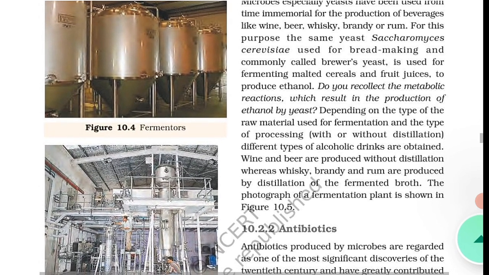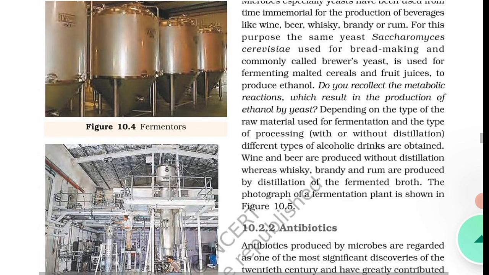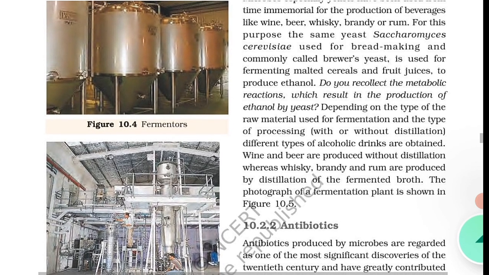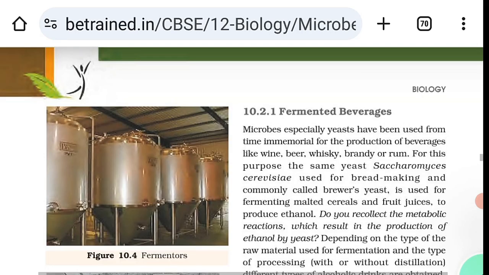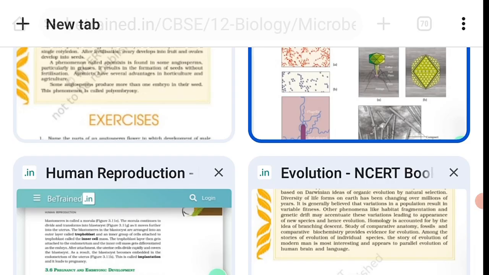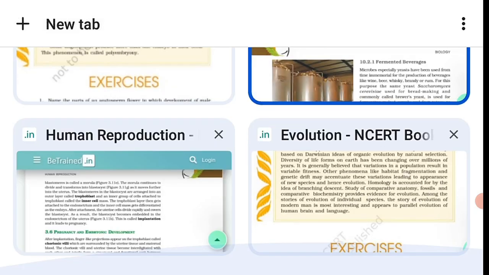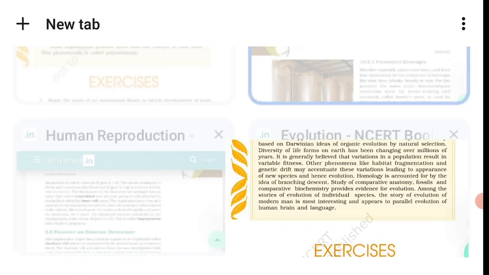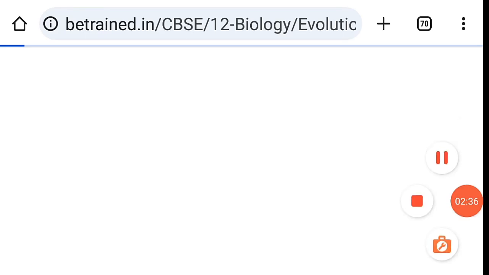Antibiotics are chemical substances which are produced by some microbes and can kill or retard the growth of other disease-causing microbes. Clear? You are familiar with the commonly used antibiotic penicillin. Do you know that penicillin was the first antibiotic to be discovered and it was a chance discovery?